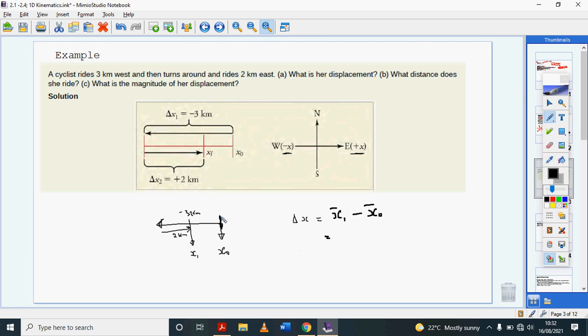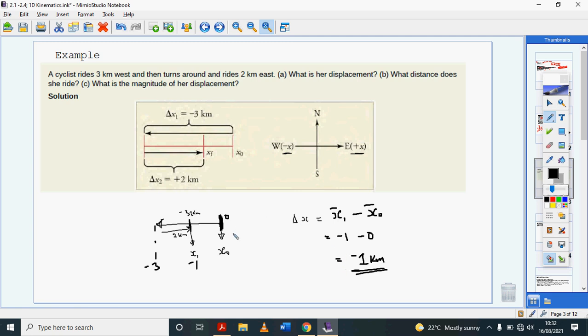So if the point where they started is 0, this point would technically be -1 because this is -3. I hope that makes sense. Their final position is -1. Their initial position is 0. So their displacement is -1 kilometer from their initial position. They've only been displaced 1 kilometer towards the west.